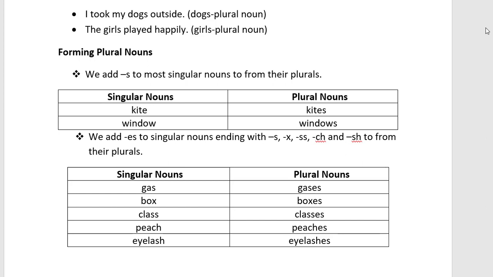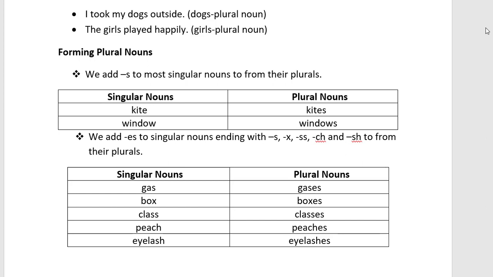What we put es. See, there are some examples given. In the singular nouns you see guess, box, class, pitch, eyelash. At the end of all these noun spellings you see s is there, x is there, double s is there, ch is there, sh is there.